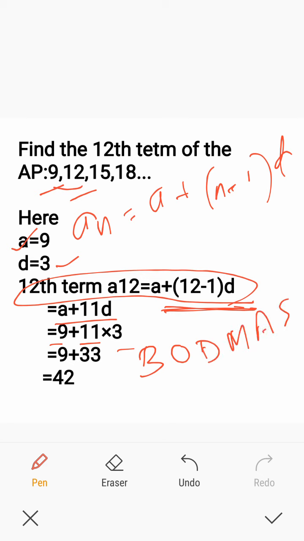First you have to multiply 11 into 3. Never add 9 plus 11 first. So 9 plus 33 equal to 42. So the 12th term of the AP 9, 12, 15, 18, etc. is 42.